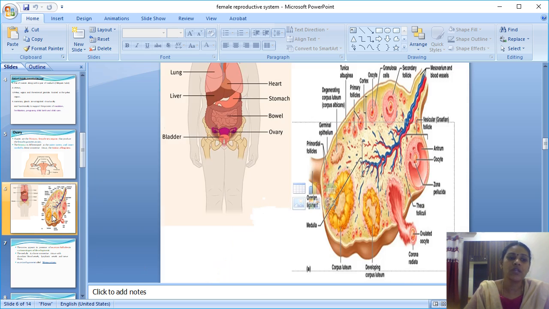If you see this cut section of the ovary, it is called the stroma. What is the stroma? Stroma means what is inside the ovary. Everything that is present inside is collectively called the stroma. The stroma is differentiated into two types. That is the yellowish border you can appreciate in this diagram.